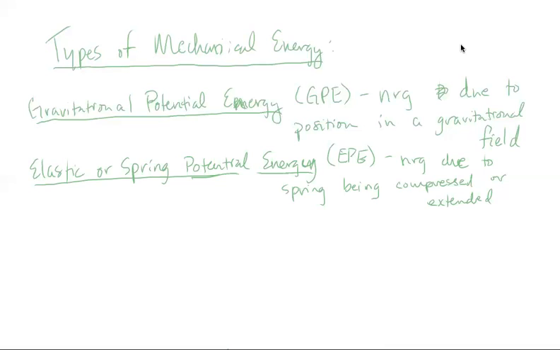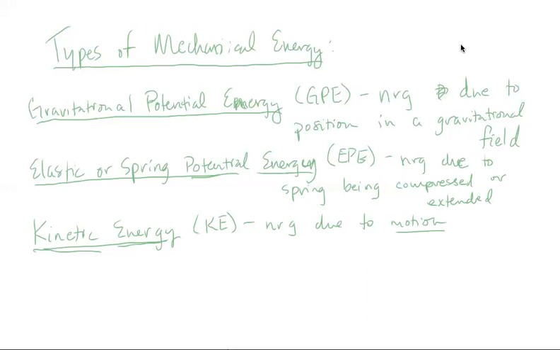All right, so then there's kinetic energy. And kinetic energy is not stored energy. It's actually the energy, shortened as KE, due to motion. So we've stored this energy. We have a ball up high on a hill. It has lots of gravitational potential energy. Then once it starts rolling down the hill, once it starts moving, it starts gaining kinetic energy. And that potential energy that it was storing is then converted to kinetic energy of its motion. Okay, and we'll talk a lot about this when we're doing our problem solving.